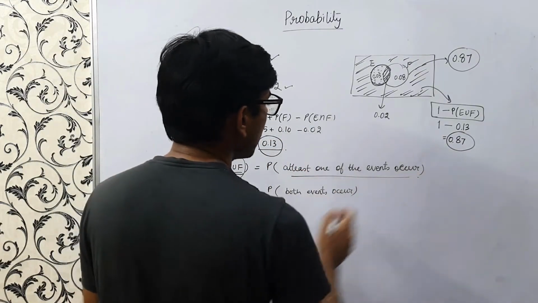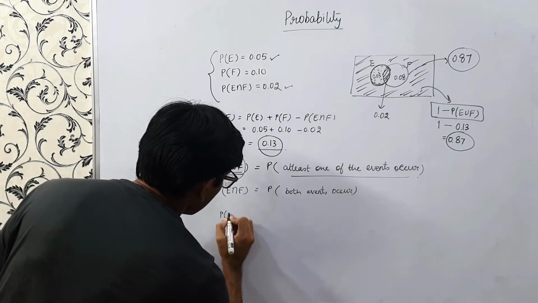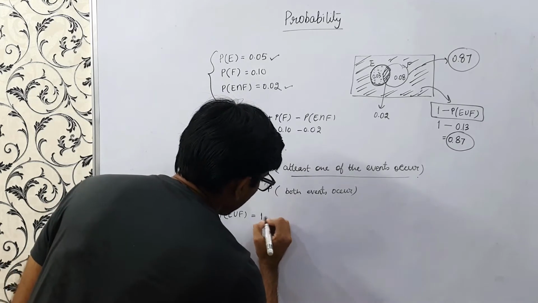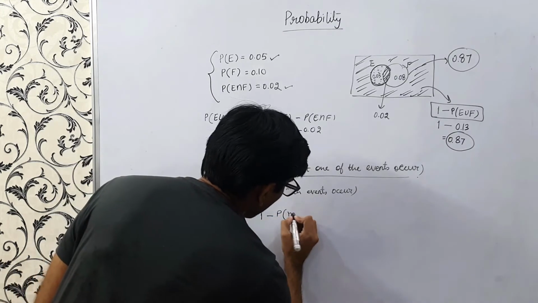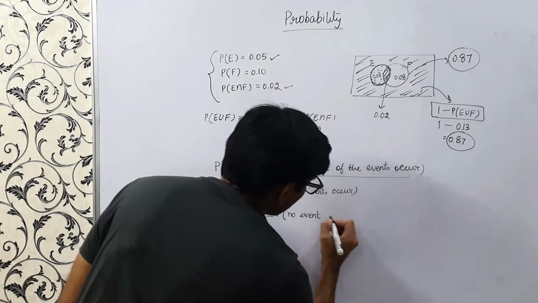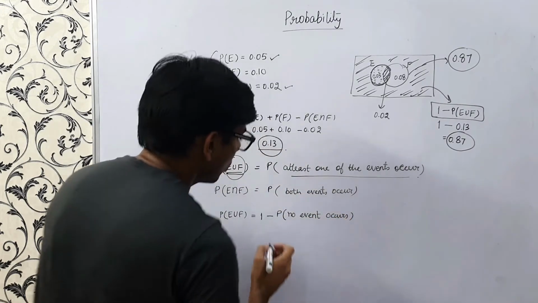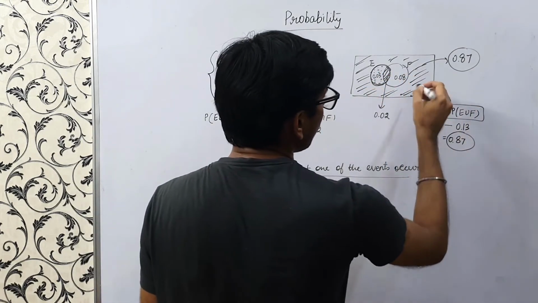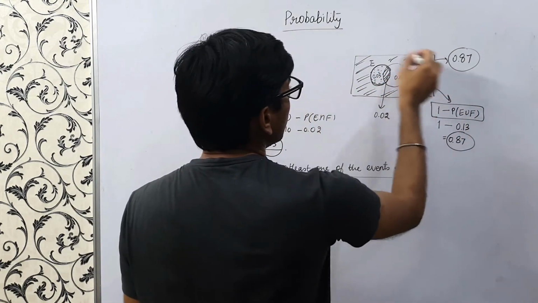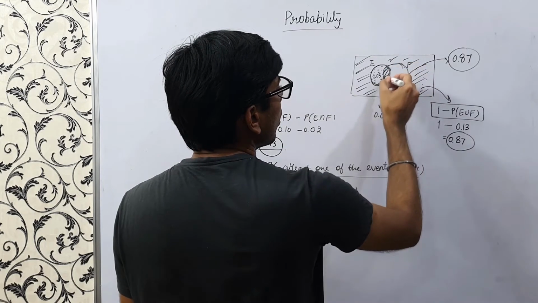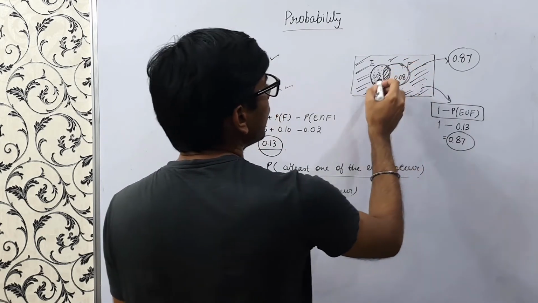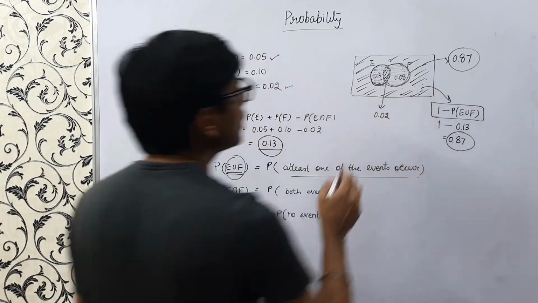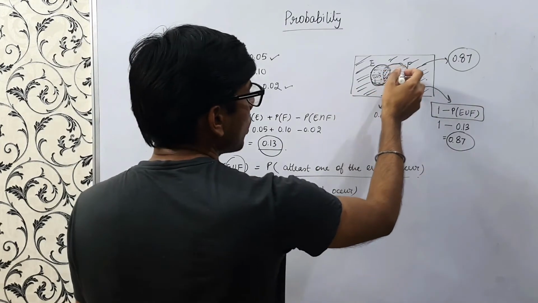So at least one of the events occur. How can we write this P of E union F? That can be written as 1 minus probability no event occurs, right? So if you see in this example, this is simply 1 minus this outer part. This internal part is P of A union B. This means that at least one of the events has occurred.